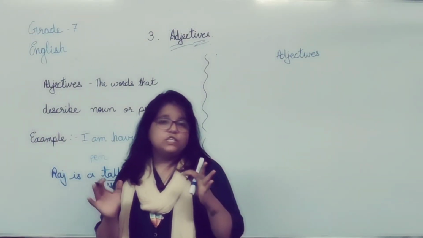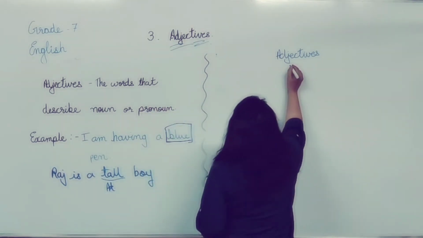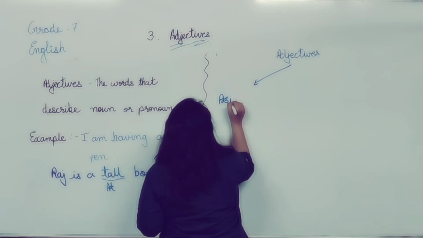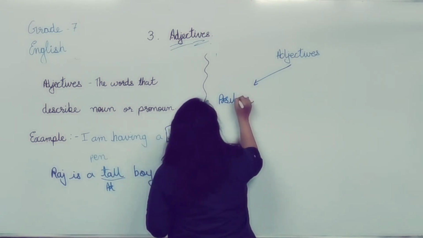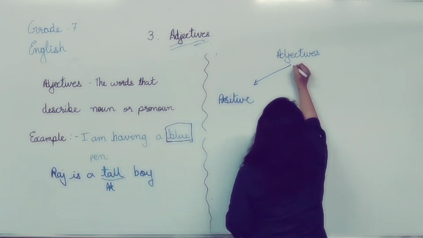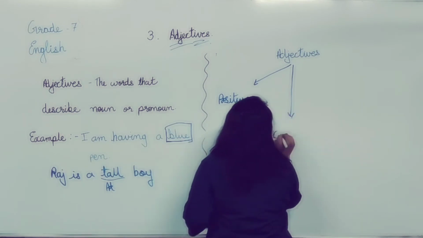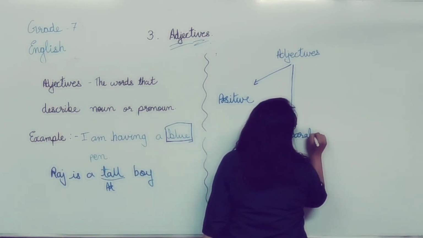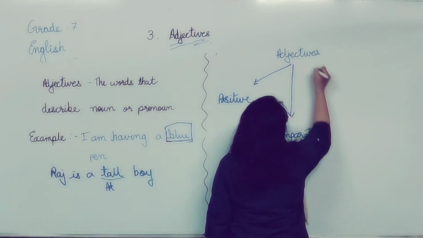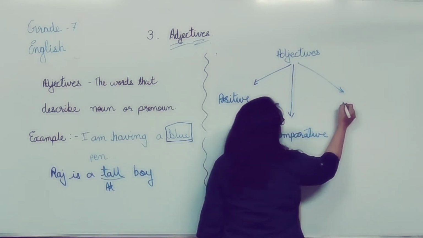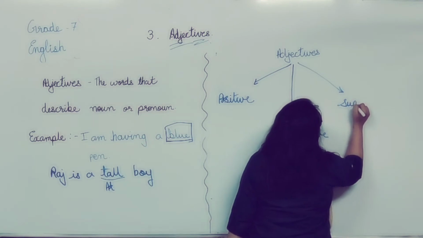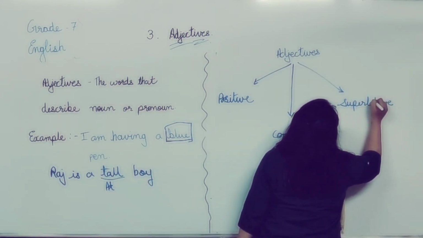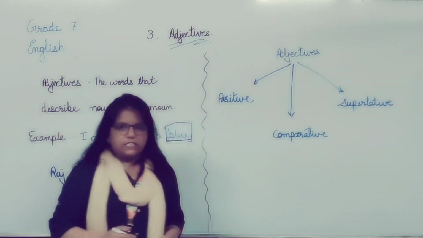Let's see the various forms of adjective. Adjective can be positive, it can be comparative, and the last one, it can be superlative adjectives.